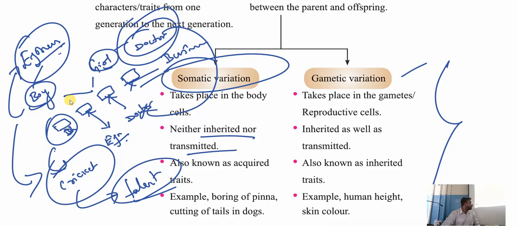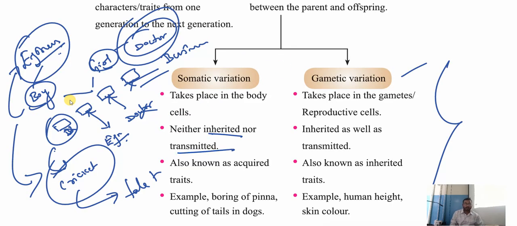You understood my point? Certain things are there which can be transferred, but certain things are there which can't be transferred. Those things which can't be transferred, like their hobbies, their interests, their tastes. Might be I like masala dosa, my children don't like to eat masala dosa. You got my point. So these kinds of traits are neither inherited nor transmitted. The taste can't be transferred. The hobbies can't be transferred. The professions can't be transferred. So these types of things can't be transferred.